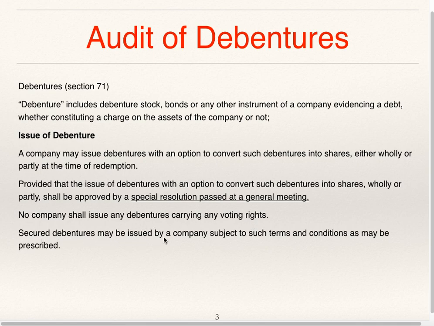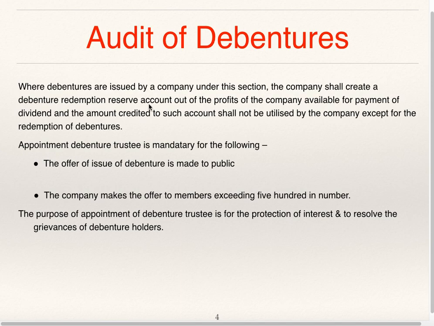Secured debentures may be issued by a company subject to such terms and conditions as may be prescribed. If a company wants to issue secured debentures, then it has to comply with the terms and conditions which are specified in Companies Act 2013.